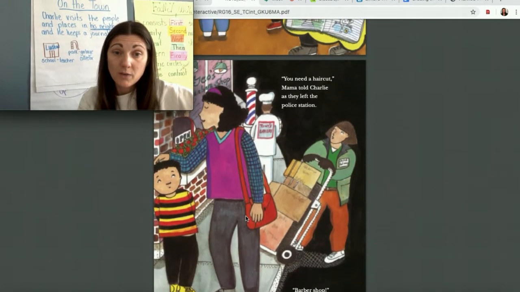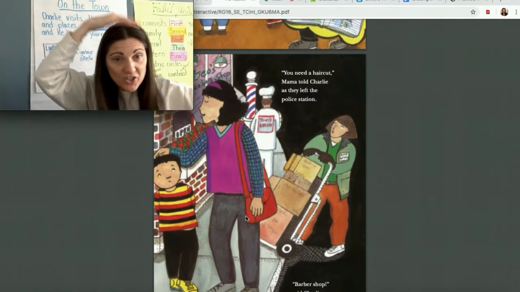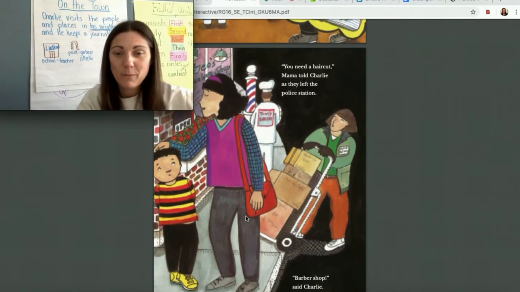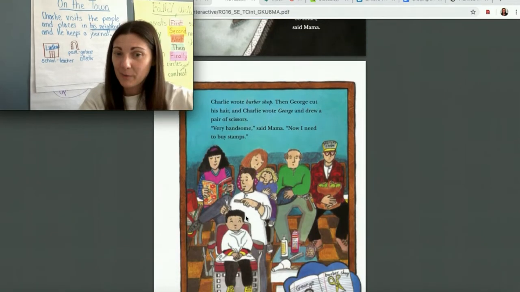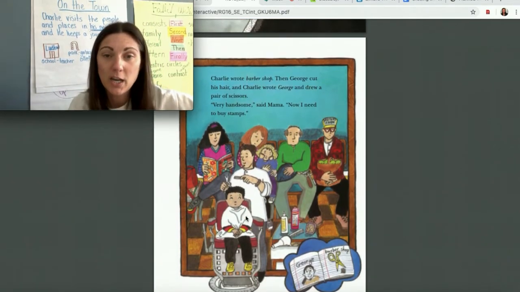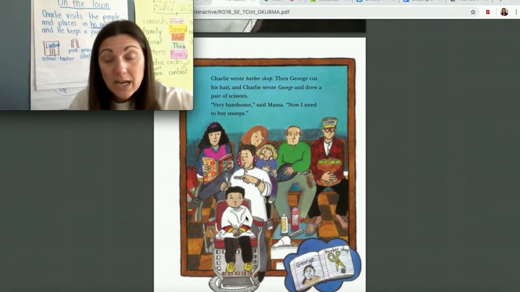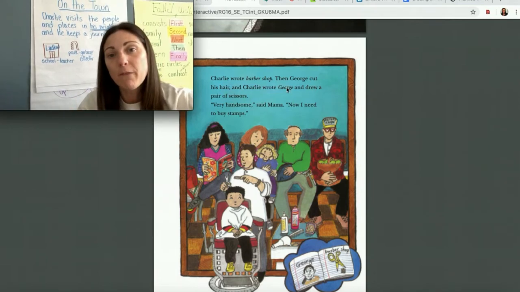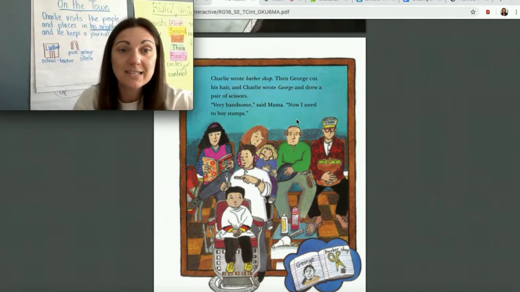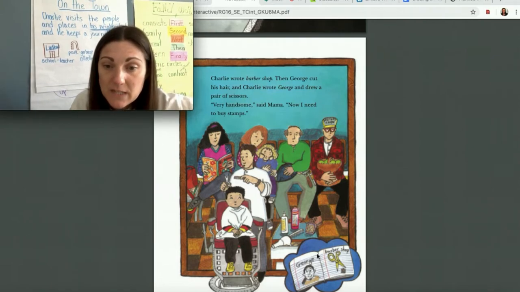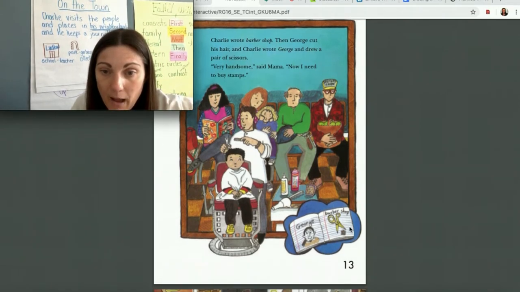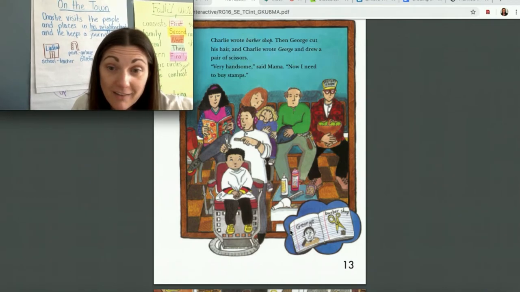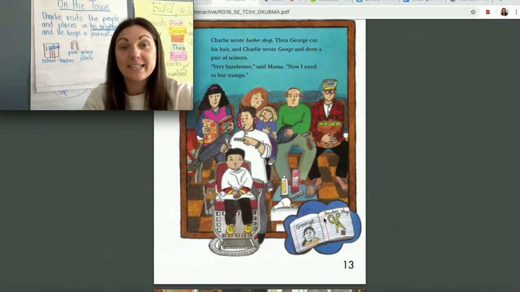Let's see. So this is where Mom says, she looks at him, she's scratching his head like, you need a haircut, right? Barbershop. Oh, there's another place. Okay. So Charlie wrote barbershop. And if you need help writing these words and you can't quite find them up here in the text, a cool thing that this illustrator does is you see Charlie's journal down here at the bottom. So George, right, here's the name of the guy who's cutting his hair, right? And he drew a picture of his scissors and he wrote barbershop. All right, so that can help you too as you retell the story.